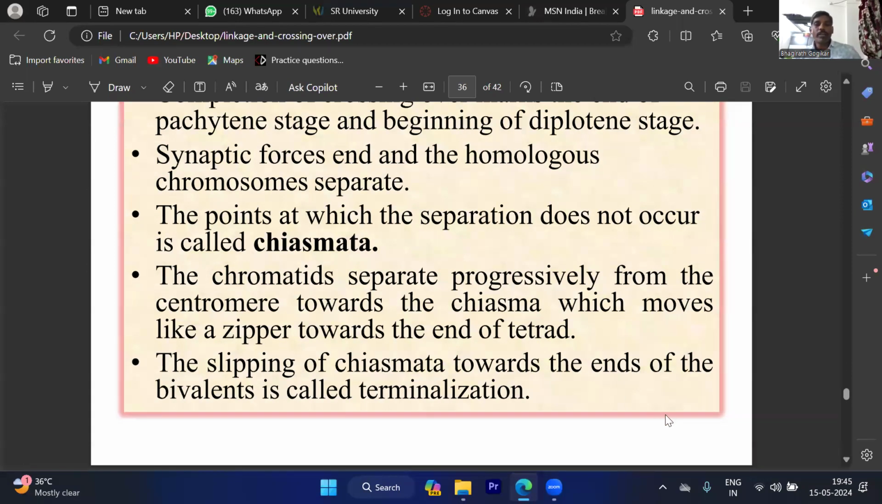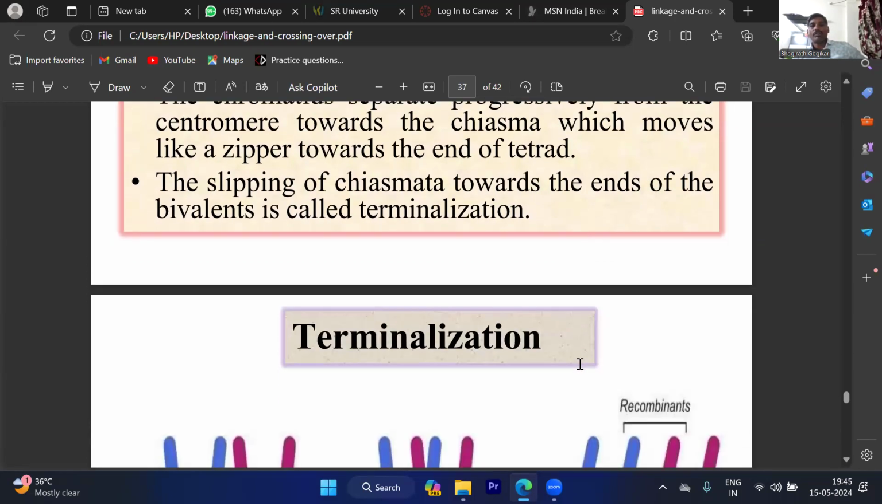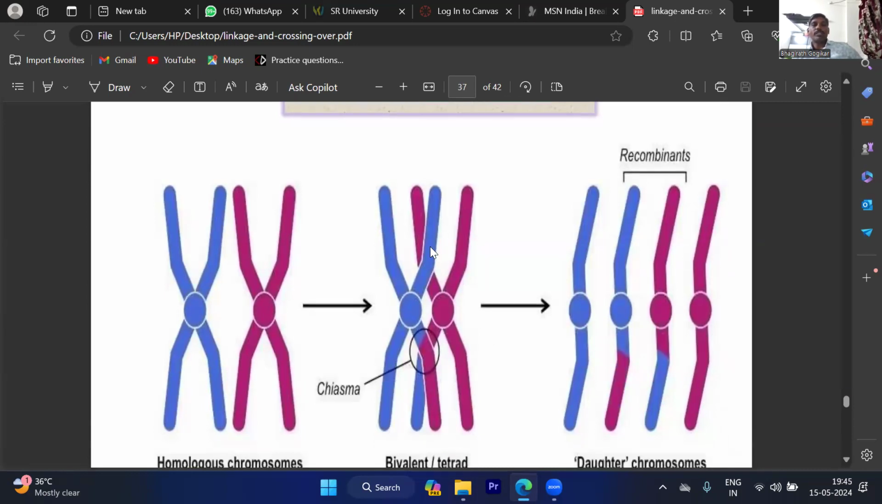The slipping of chiasma towards the ends of bivalents is called terminalization. So in this way, see here.